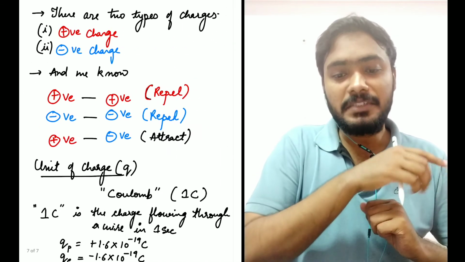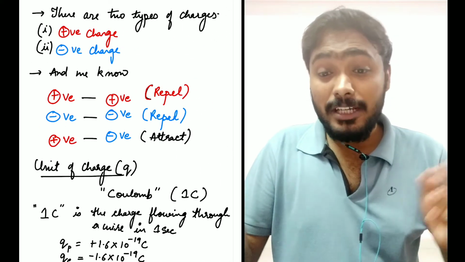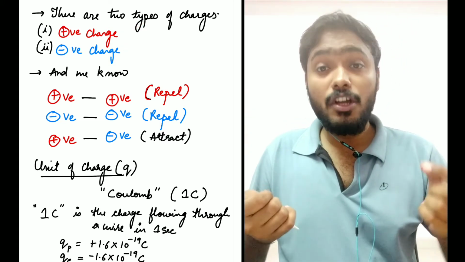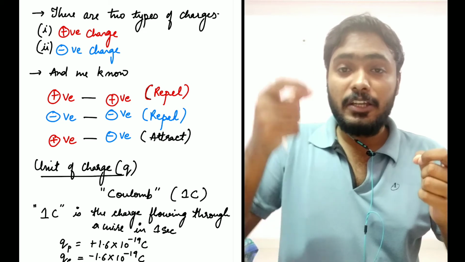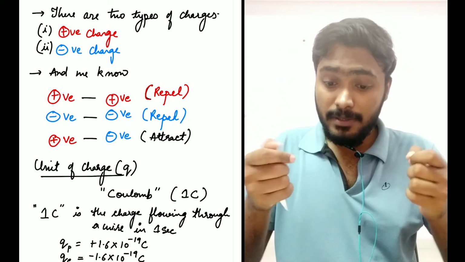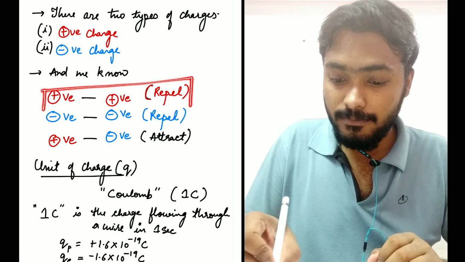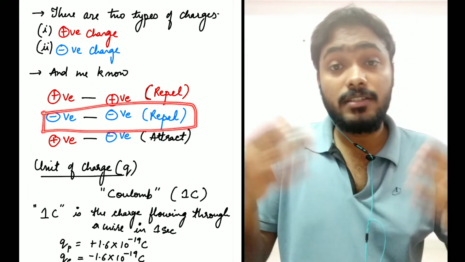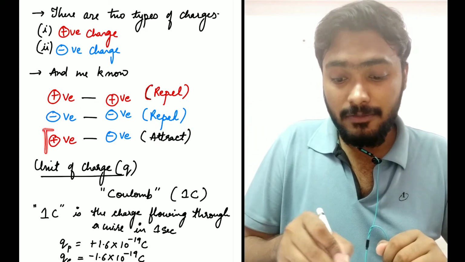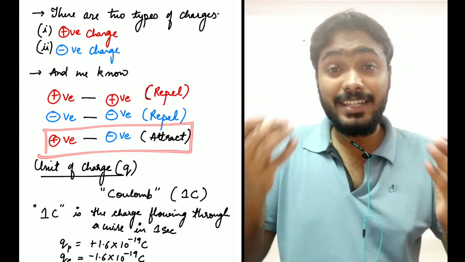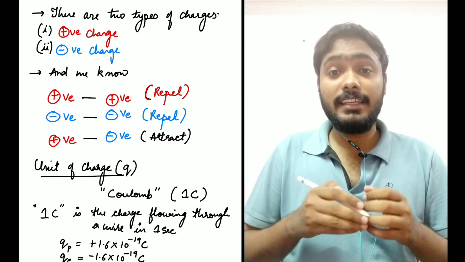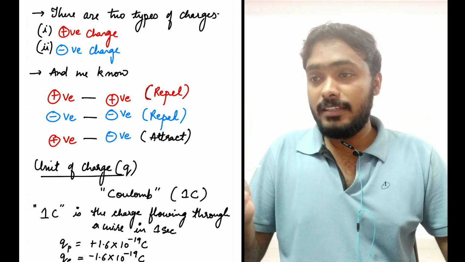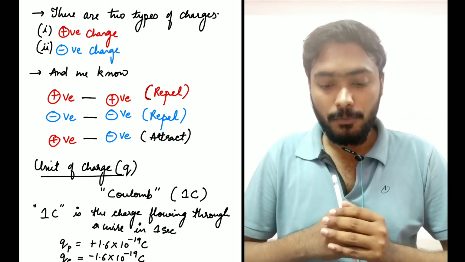And we all know that there are two types of charges: positive charge and negative charge. When you keep a positive charge near a positive charge, they repel. When you keep a negative charge near a negative charge, they repel. But when you keep a positive charge near a negative charge, they start to attract each other. These are some basic things which I'm sure all of us know, right?